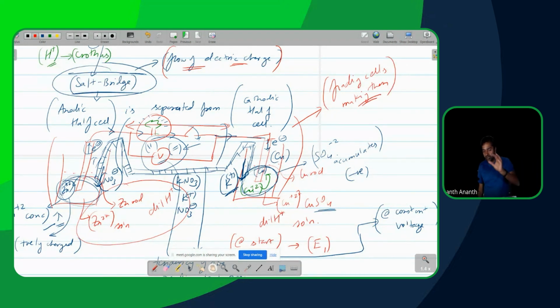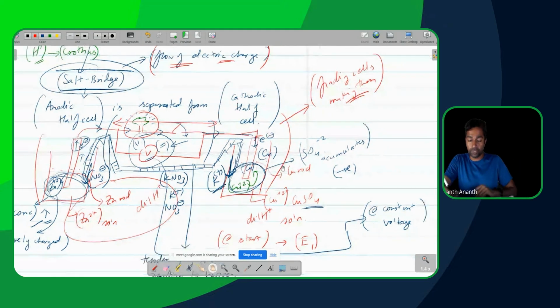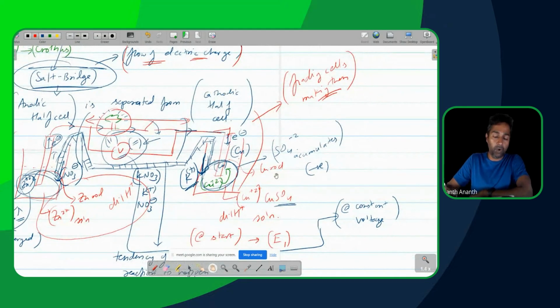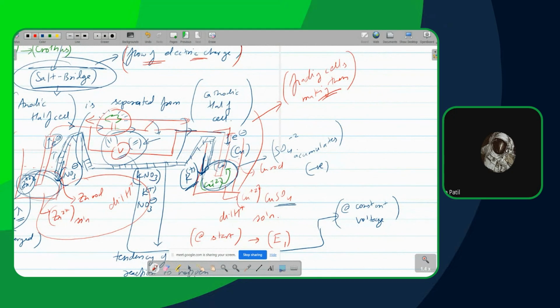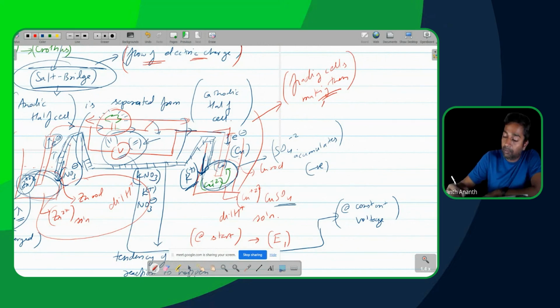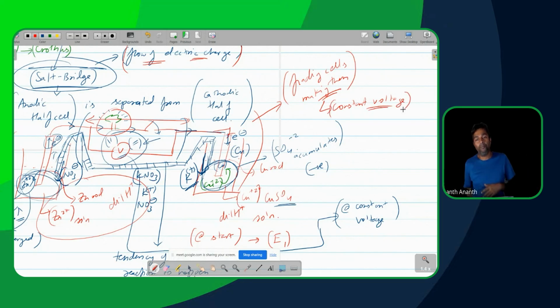What do I want in that cell which I'm going to be making or using? What do I want? If you're buying a cell, what do you want? Constant voltage. Perfect. This became the mantra. You understand what's going to be happening next over here?